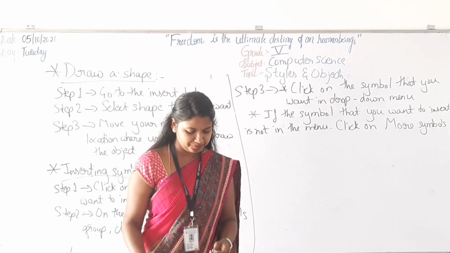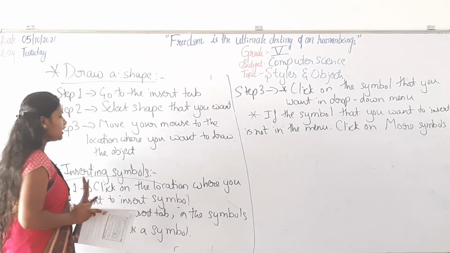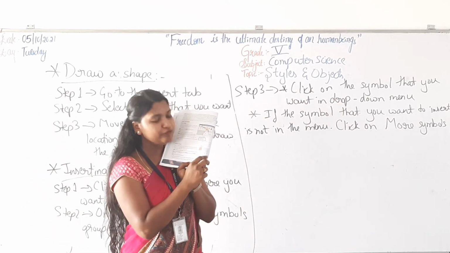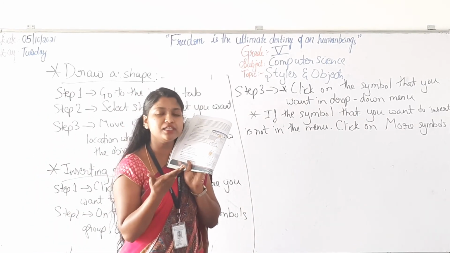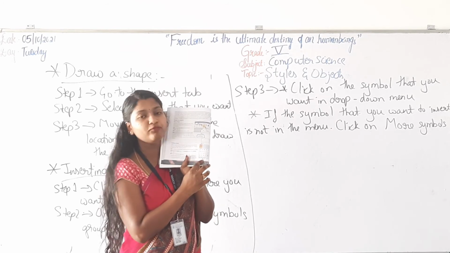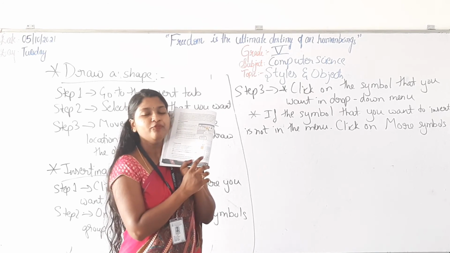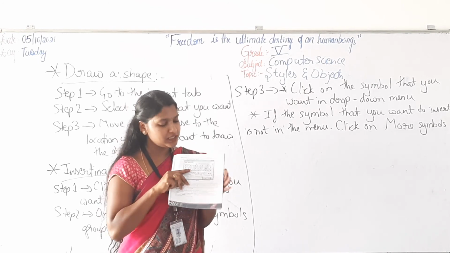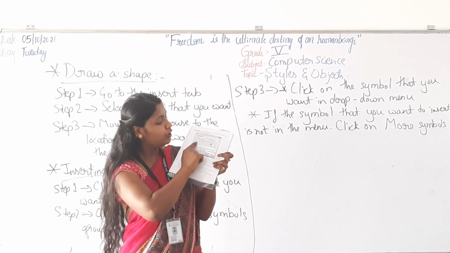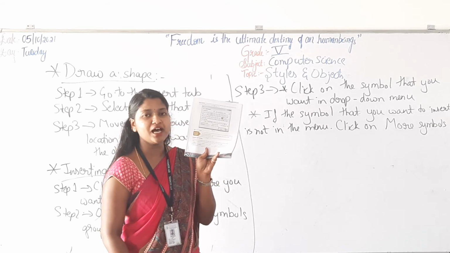See here. When you click on Insert, first step, you will get this small box. Here only a few symbols are there. You want more symbols, then what will you do? Here at the bottom you can see in Figure 4.3, More Symbols is appearing. When you click on that, turn to the next page, page number 31. See Figure 4.4. You will get a variety of symbols there. So many symbols are there.